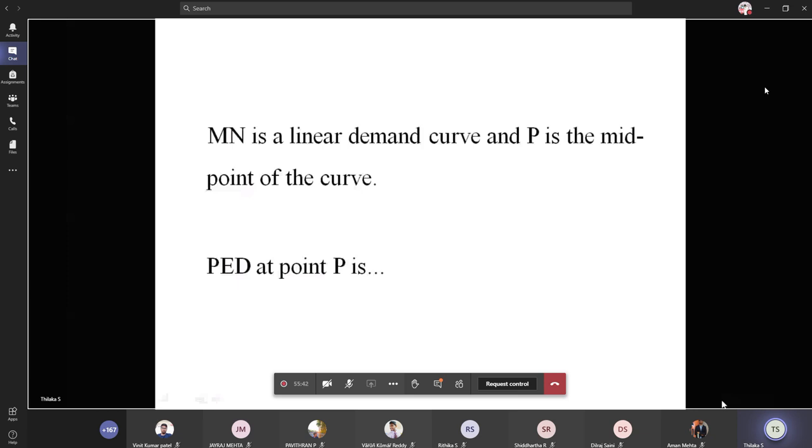Midpoint is P, so it's lower segment divided by upper segment, that is PN divided by PM. If numericals are given, you can substitute them, calculate the elasticity, and come up with the type of elasticity of the commodity.